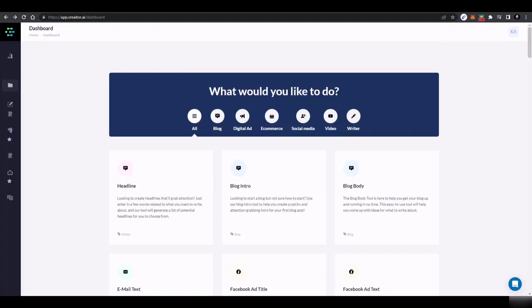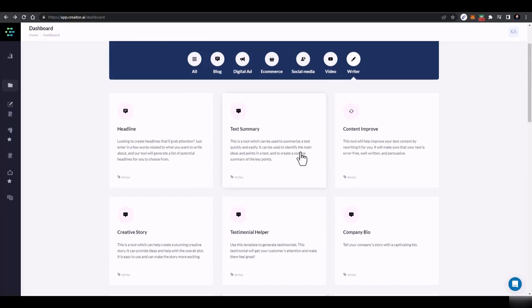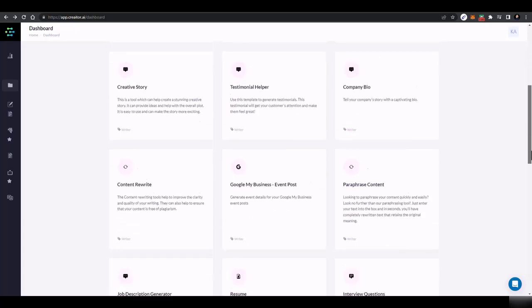In this lecture, we are going to discuss something really creative. Now, we have talked about blogging, ad copies, e-commerce, social media, and video content. But there's another section, which is this writer section. Basically, this tool, Creator.ai, is using a third-party AI system and is programming it. So it has made it a lot easier by adding their own programs into the AI, so we can use it easily.